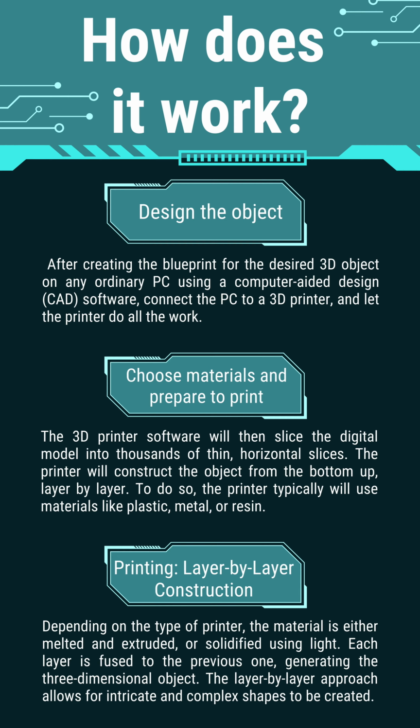After creating a design for the desired 3D project using computer-aided design or CAD software, you can connect to a 3D printer and begin printing. The software will then slice the digital model into thousands of thin, horizontal slices and will construct the object from the bottom up, layer by layer, using materials like plastic, metal, or resin.